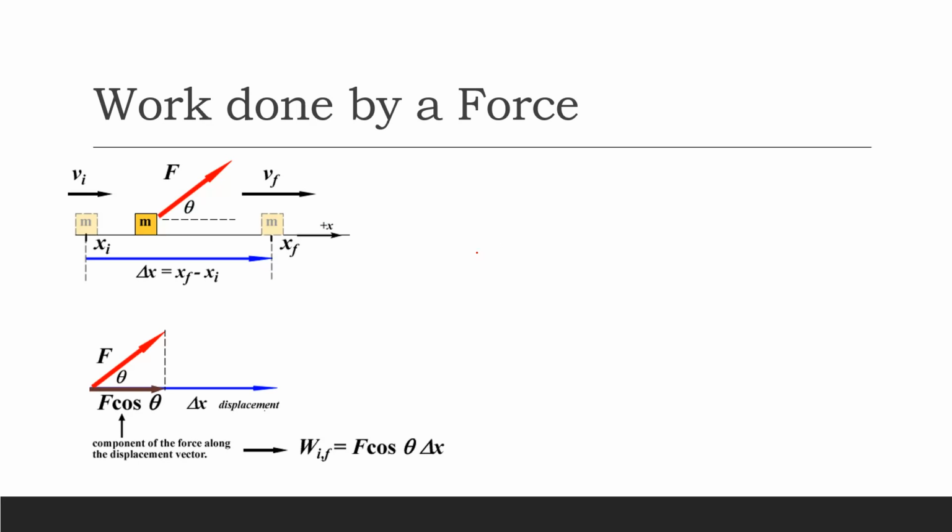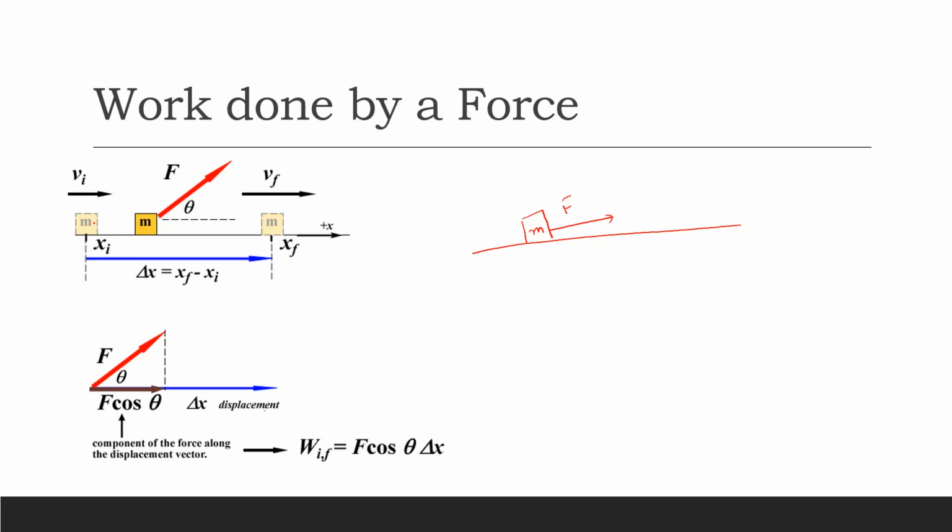Suppose we have a surface and a box is kept over it, and we are applying force. So there must be a change in position of the block of mass.